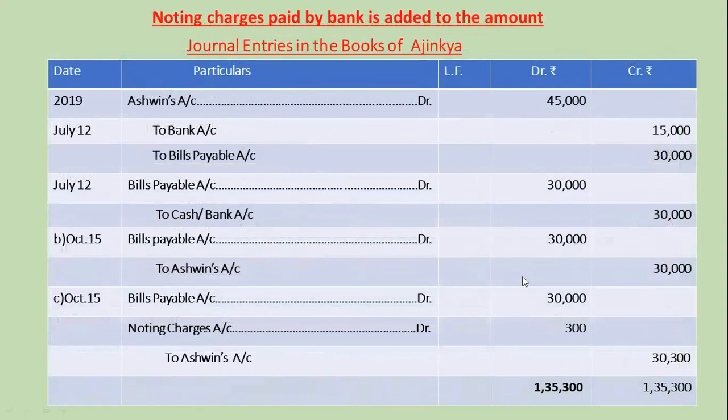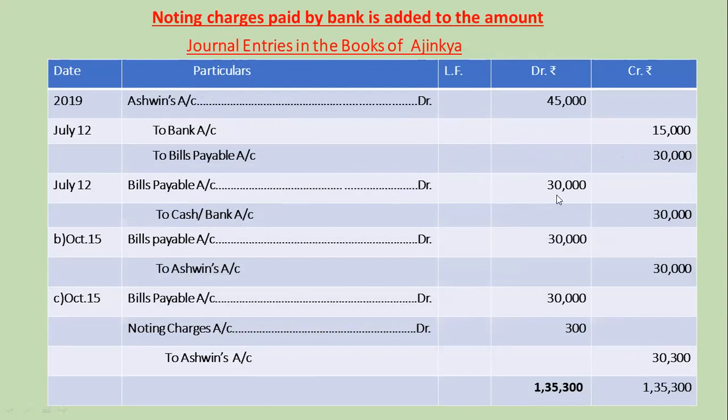Journal entries in the books of Ajinkya. First, Ashwin's account debit 45,000 to bank account 15,000, to bills payable account 30,000, being paid by check and accepted a bill for balance.